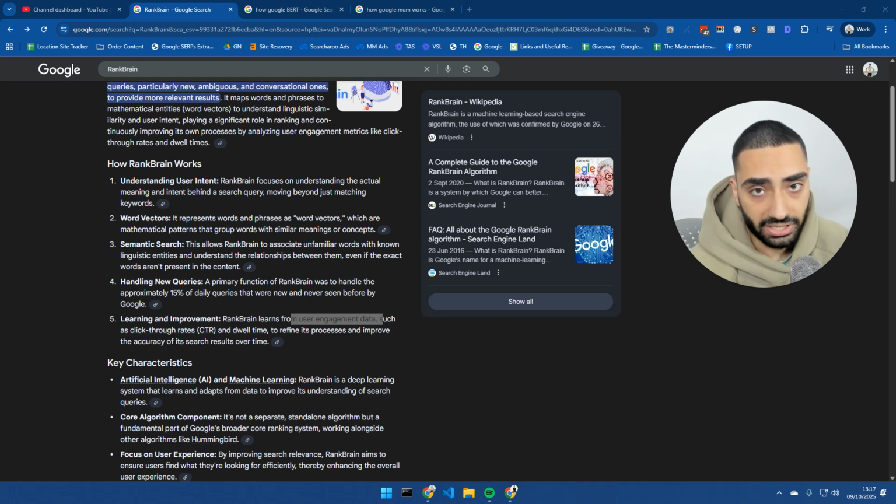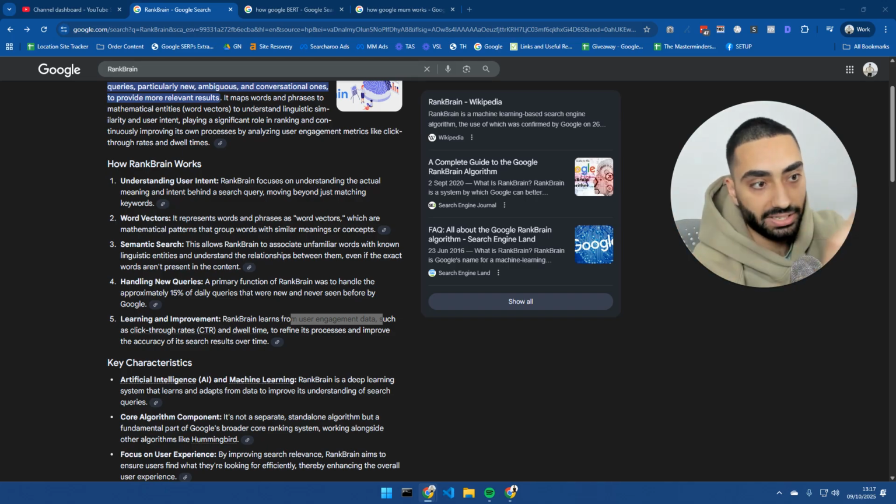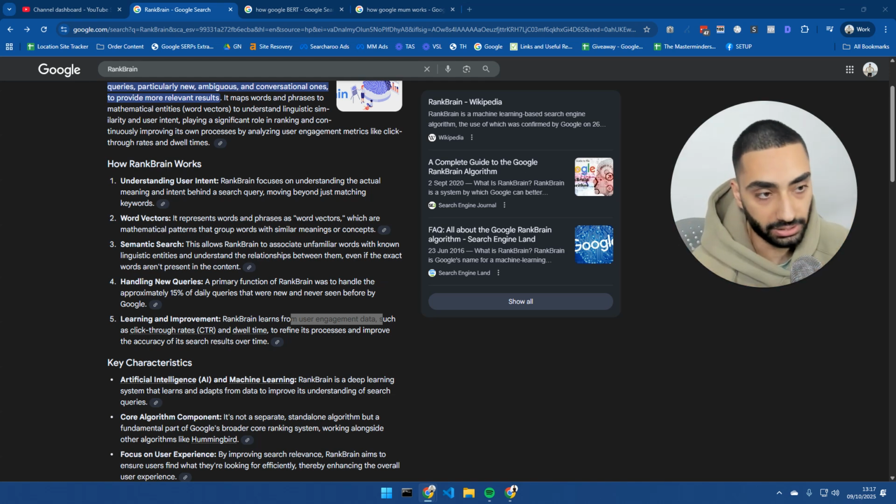Now, to make it really, really easy, I'm going to give you guys an example. So if someone was to search, why does my site not show on Google? Google knows they don't want a random article about Google. They want help fixing their visibility. So RankBrain then studies past searches and how users interacted with results. So if people clicked on websites in the top 10 results, if they stayed on those websites, or if they bounced. And then over time, it learns which results satisfied people and which ones didn't. And then that's how you basically get the top 10 results that we always see. It basically comes down to a lot of user engagement.